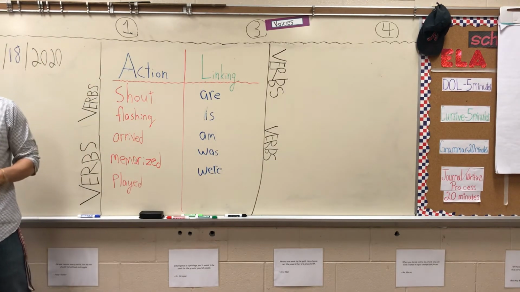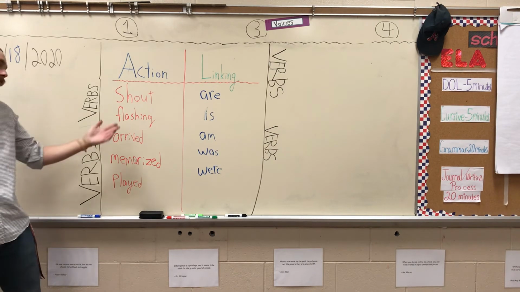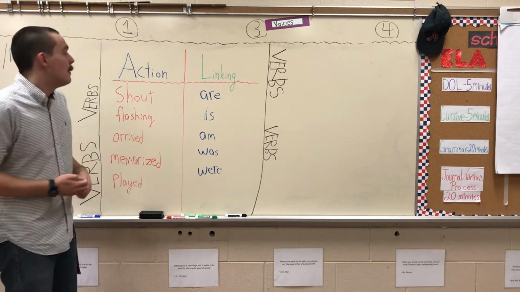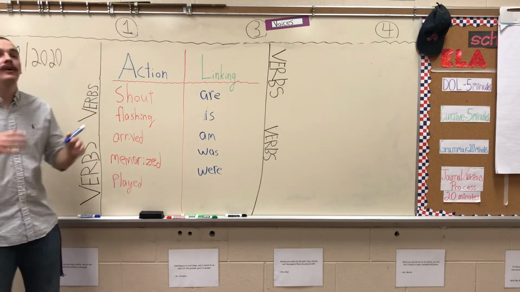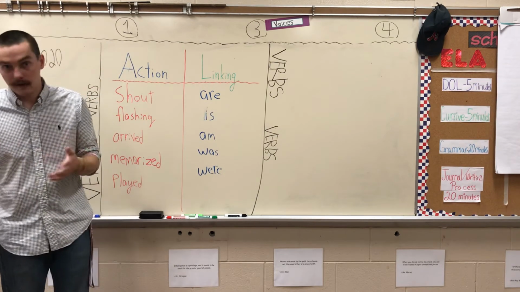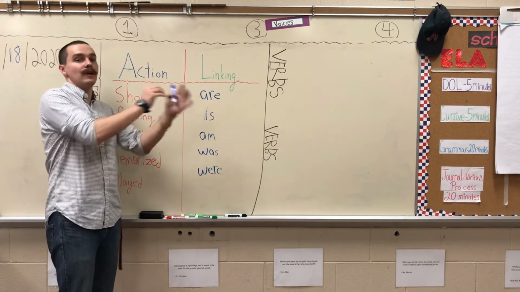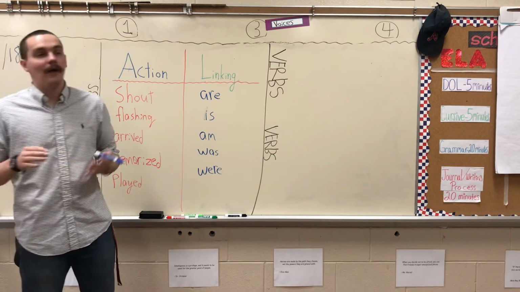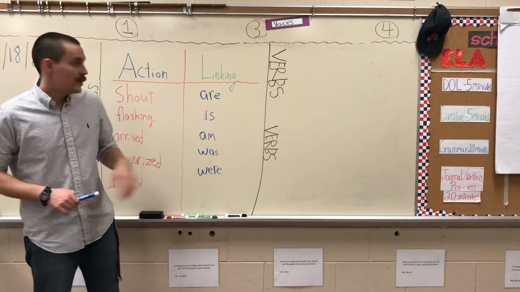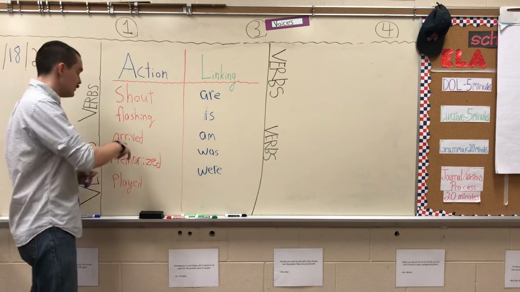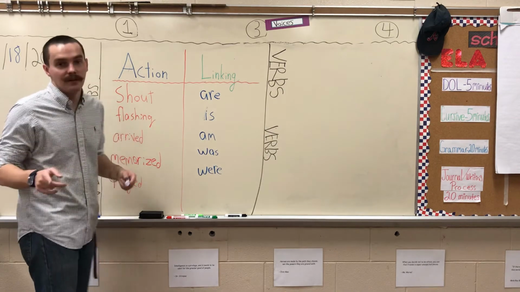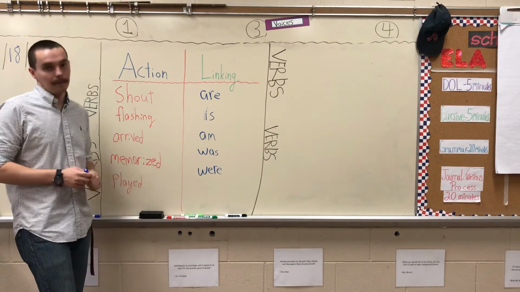So the last thing I'm going to leave you with is this. These are not all the action verbs out there, and these are certainly not all the linking verbs out there. But I'll leave you with this. Action verbs are actual actions being done. Linking verbs are verbs that link a subject to what they are doing, how they feel, or where they are. So, she is at the store. She is hungry. She is flashing her blinker. She is shouting at him. So, leave you with that.